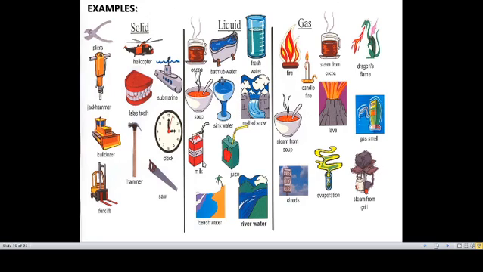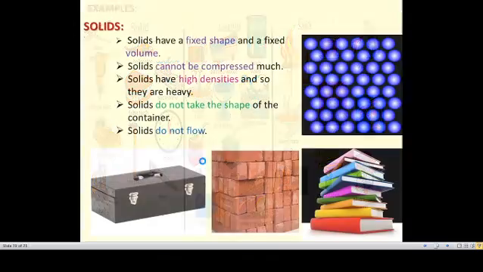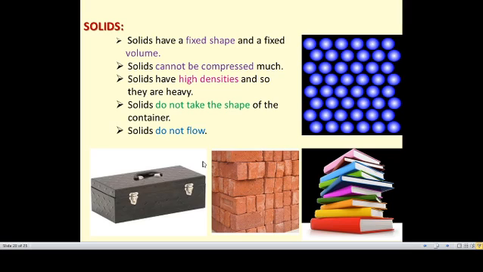Gas: the flame from the fire, the candle fire, the steam from the soup, the water vapors, the gas smell, and evaporation happening, that also comes under gas. Now we can see the properties of solids, the characteristics of solids. So the solids have the following characteristics.